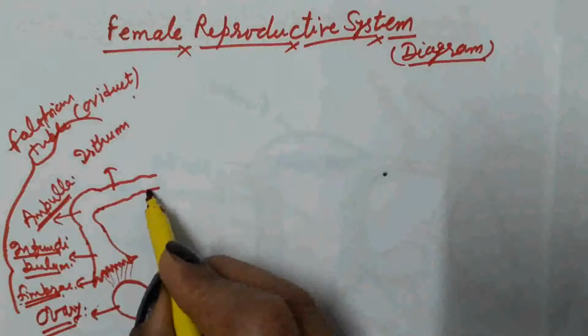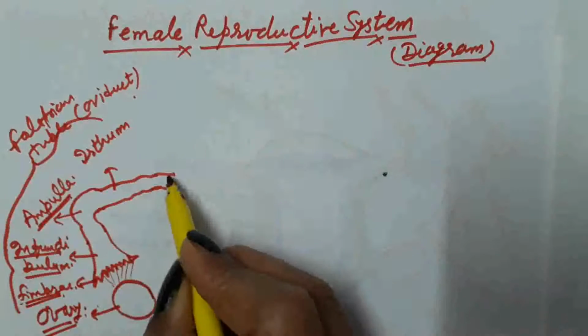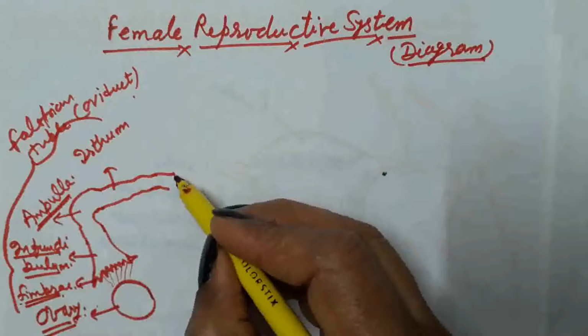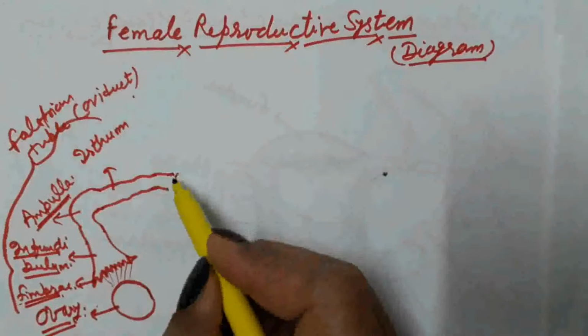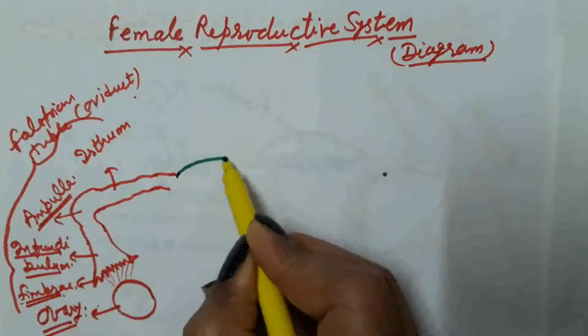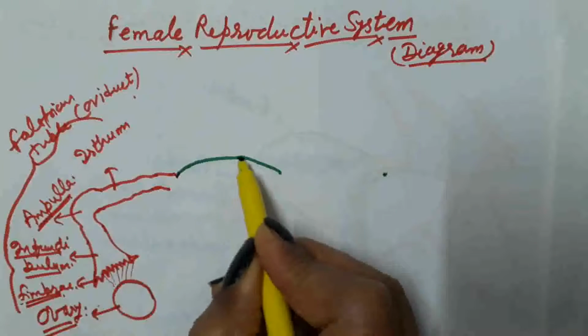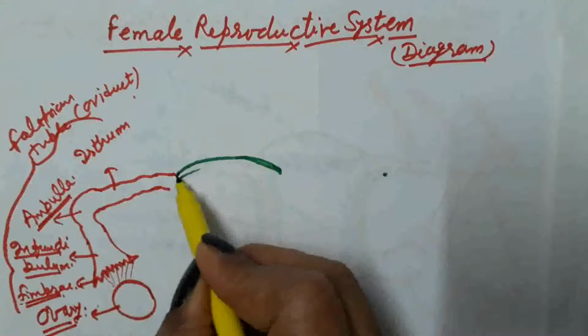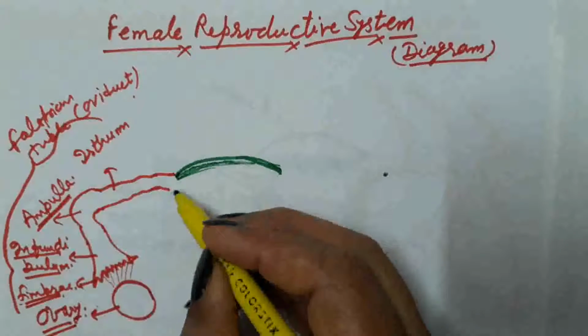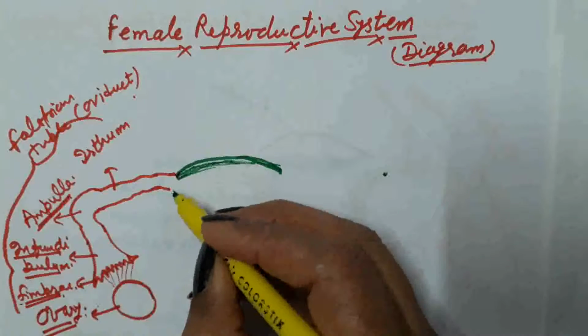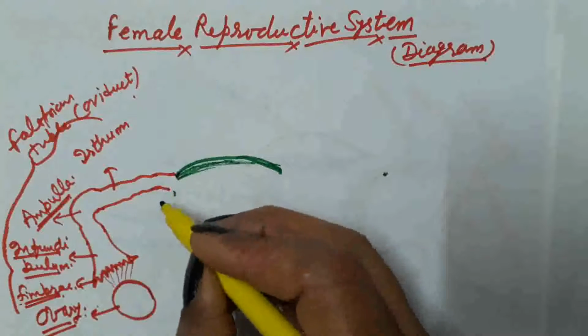The fallopian tube opens into an inverted pear-shaped structure. This pear-shaped structure is known as the uterus or womb. Actually it is an inverted pear-shaped structure. This is the dome-shaped part of the uterus. The uterus is an inverted pear-shaped structure.